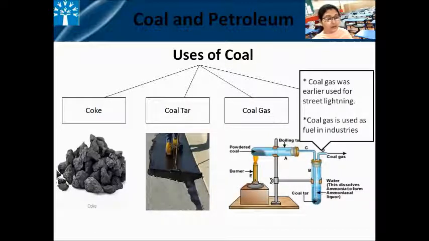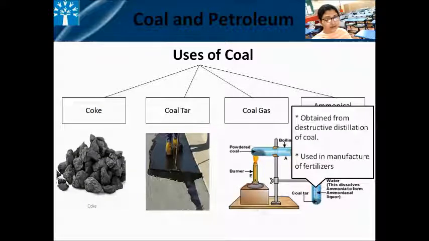Coal gas was earlier used for street lighting. Now it is used as a fuel in industries. We also get ammonical liquor from coal. It is obtained from destructive distillation of coal and it is used in the manufacture of fertilizers. So these are all the uses of coal.